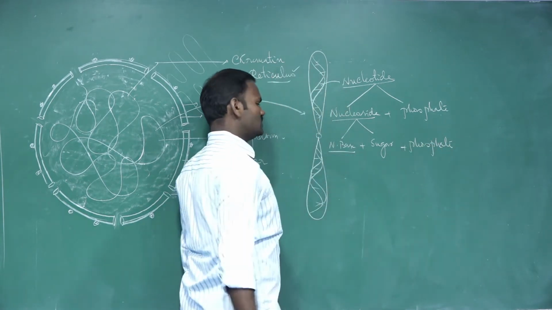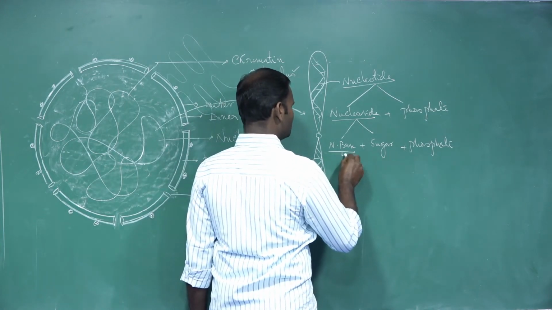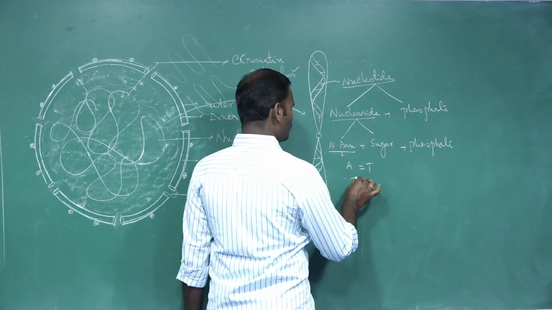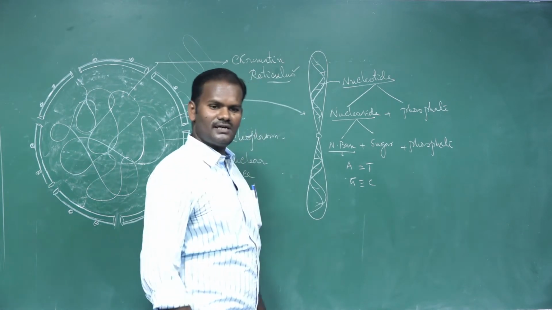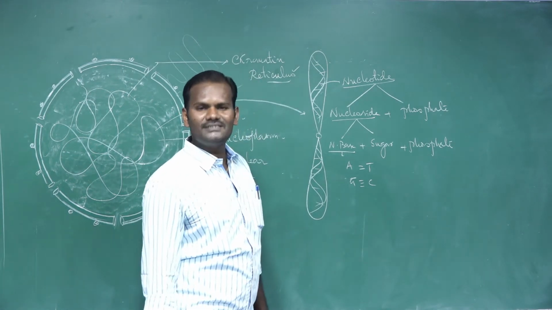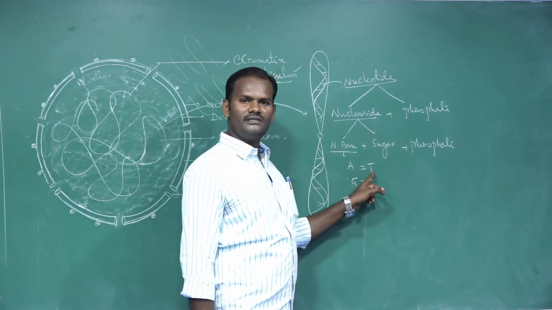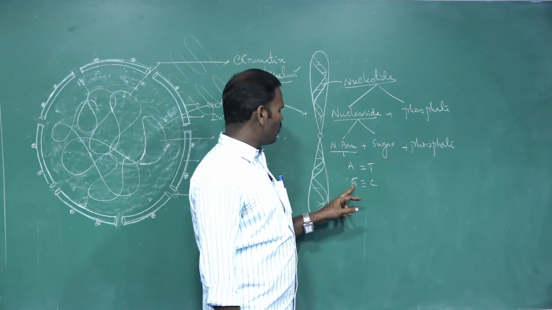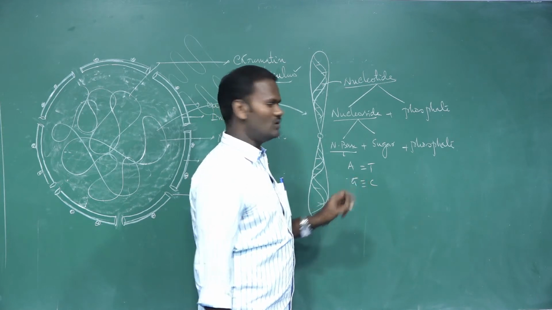The nitrogenous bases, we know that there are 4 types of nitrogenous bases. For example, adenine always pairs with thymine, guanine always pairs with cytosine. We know that this is Chargaff's rule. According to Erwin Chargaff in 1949, the adenine nitrogenous base always pairs with thymine. There are 2 hydrogen bonds between adenine and thymine, and guanine always pairs with cytosine. There are 3 hydrogen bonds between guanine and cytosine.